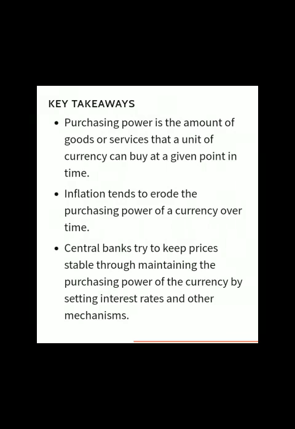Therefore, inflation tends to decrease the purchasing power of a currency. And the central bank, in India's case, RBI, keeps prices stable through maintaining the purchasing power of the currency by setting interest rates high or low and through other mechanisms.